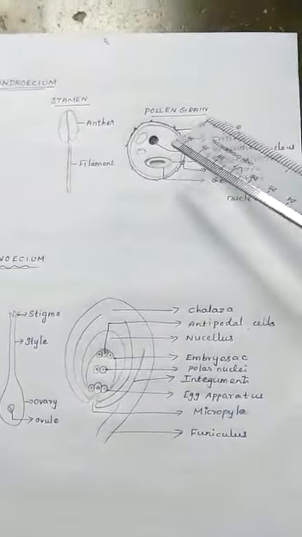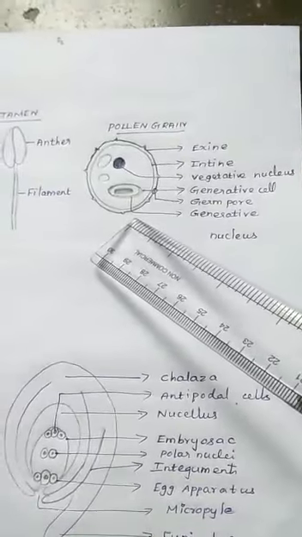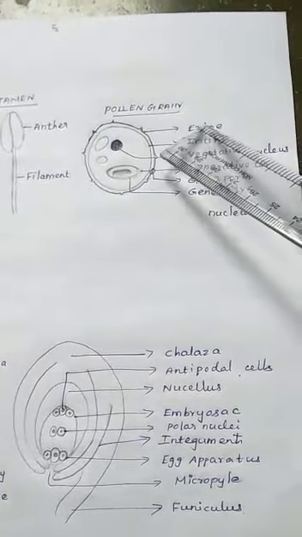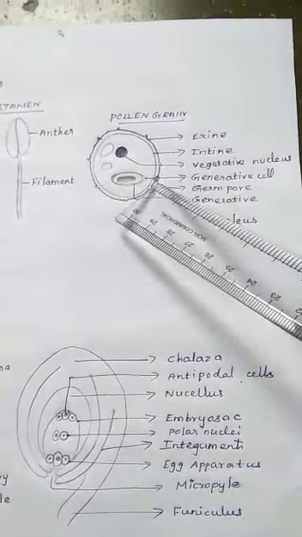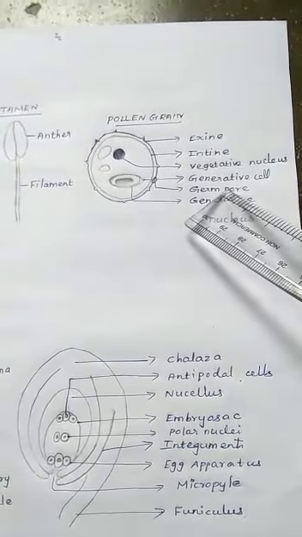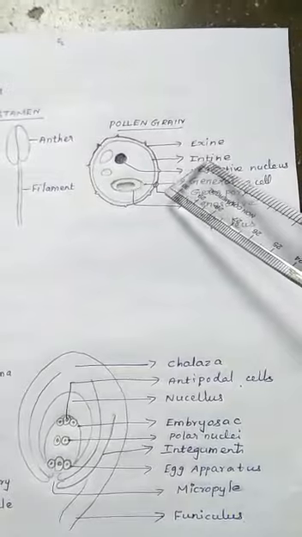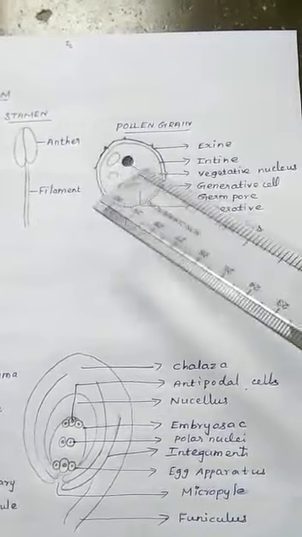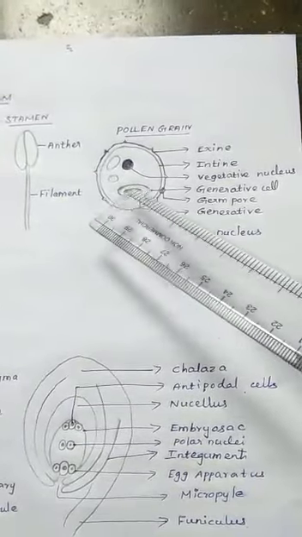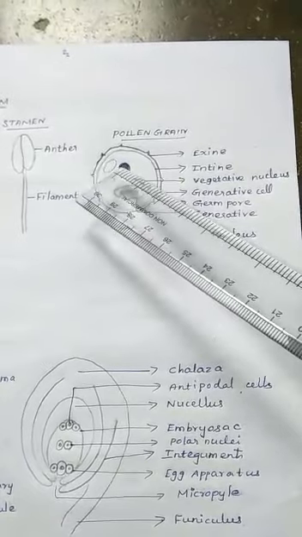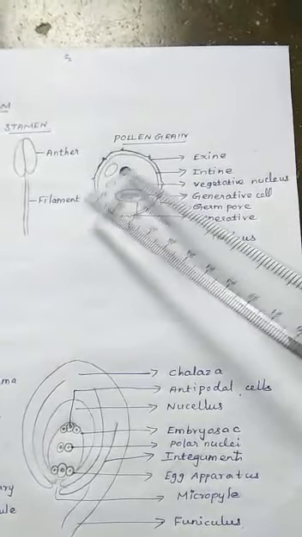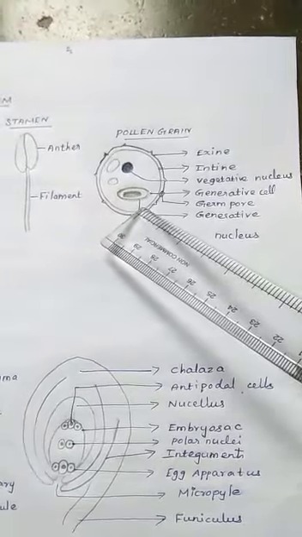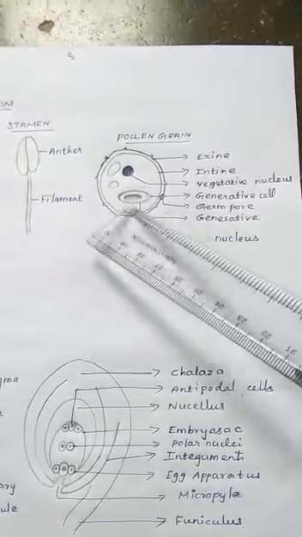Let's see pollen grains. Here the pollen grains are usually spherical in shape. What is the shape? Spherical in shape. It consists of two layers. The outer exine is a hard layer. It has some pore-like structures called germ pores. Then the inner layer is called intine, and it is thin and continuous. Here it consists of two cells. One is the vegetative cell, another one is the generative cell. Both contain a nucleus. The vegetative nucleus is usually larger in size. Then in the mature pollen grain, the generative cell divides mitotically and results in the two male gametes.